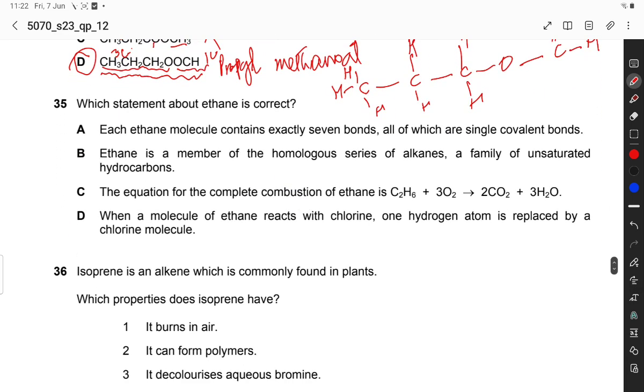Which statement about ethane is correct? Each ethane molecule contains exactly 7 carbons. Ethane has exactly 7 bonds.